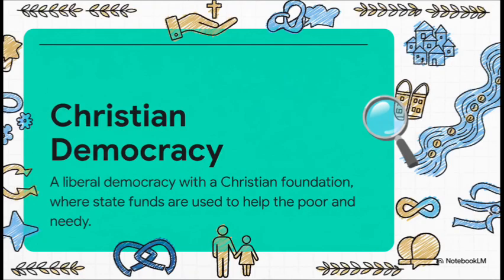But not everything in this quadrant is that extreme. If you move closer to the center, you find ideas like Christian democracy. This totally supports a democratic system, but it wants laws and social safety nets to be based on Christian values, like charity for the poor and helping the needy through state-run programs.